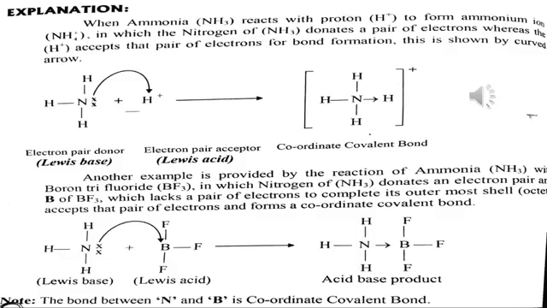fluorines to it. And in this reaction, nitrogen of ammonia donates an electron pair, and the boron of boron trifluoride, which lacks a pair of electrons to complete its outermost octet shell, accepts that pair of electrons and forms a coordinate covalent bond.